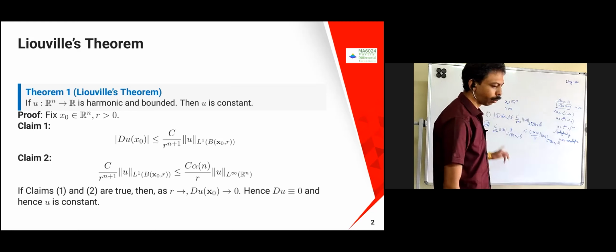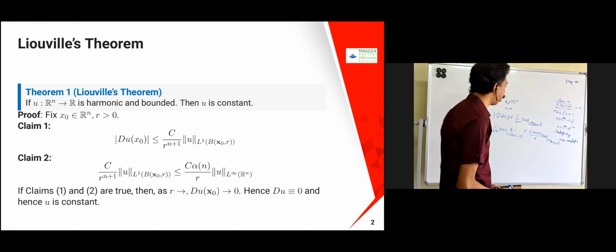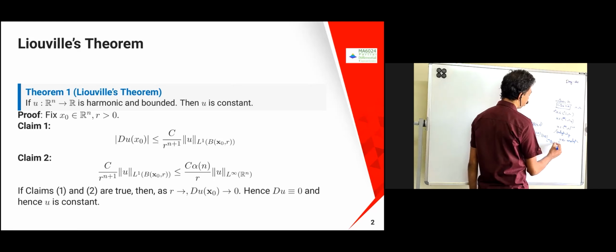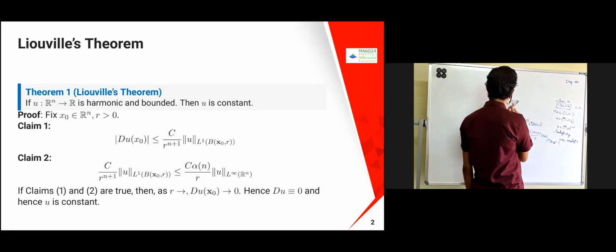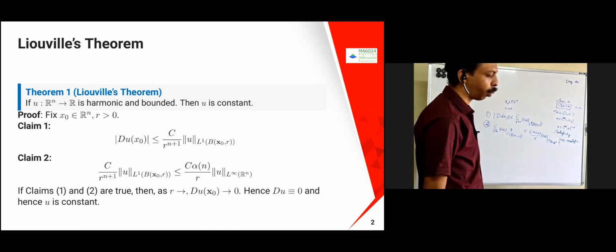Here it is L1, here it is infinity. You can simply prove it is r^n because you have x naught and r. So this is what we are trying to prove.